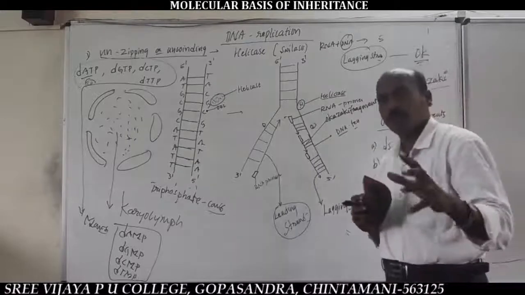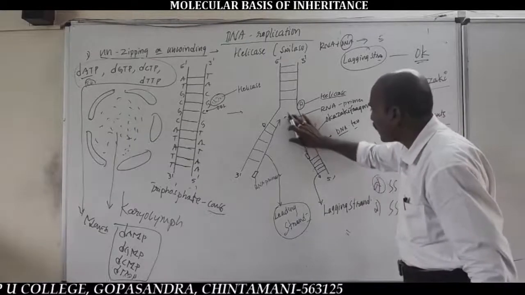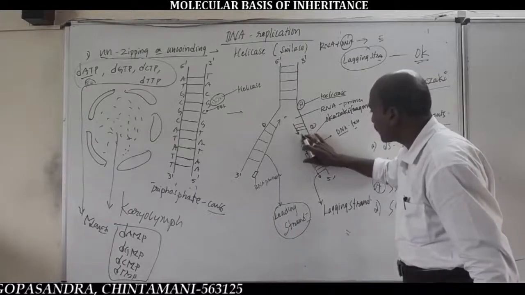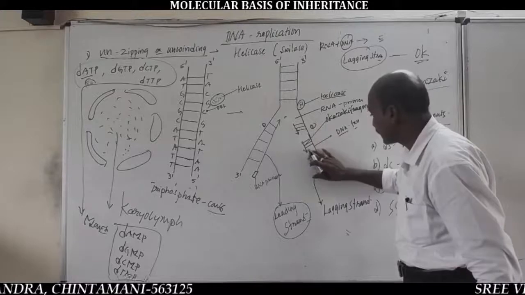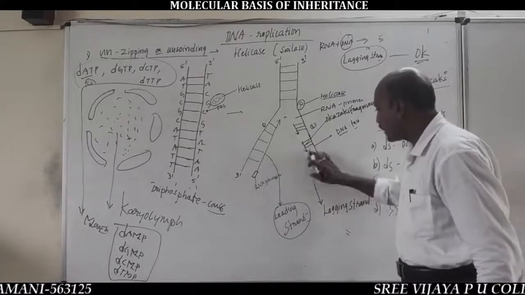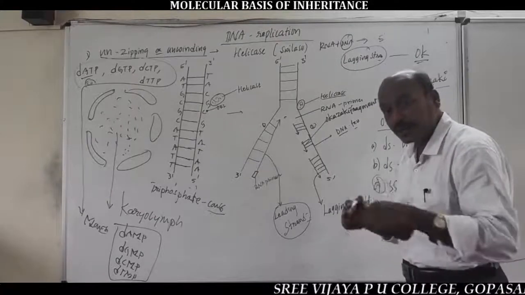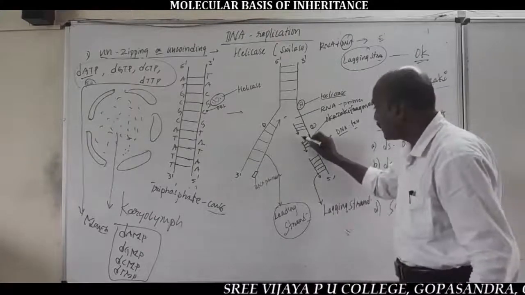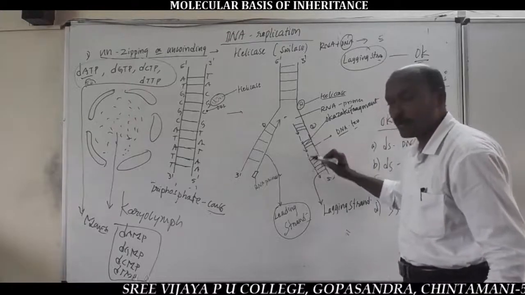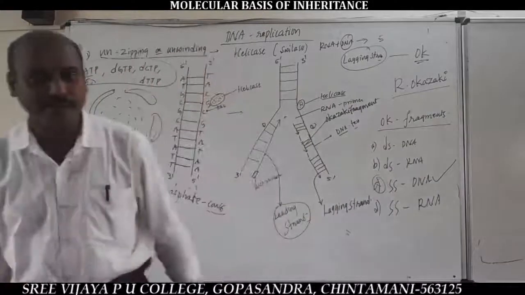Important. Now, in the lagging strand, RNA primers are removed and replaced. Very important. Listen here. RNA primers are replaced and gaps are filled by DNA nucleotides by the DNA polymerase first enzyme. You should remember this statement.